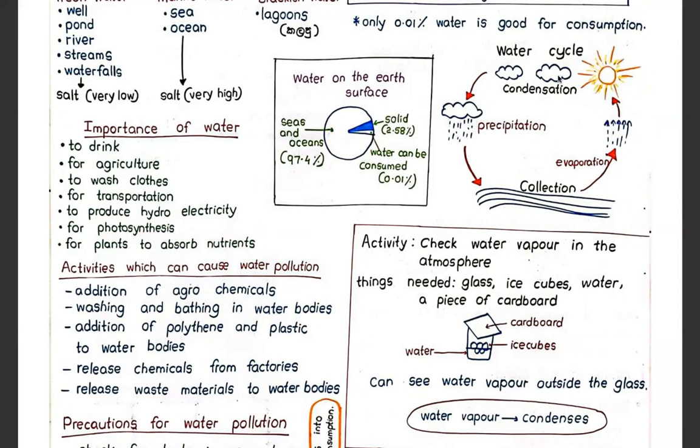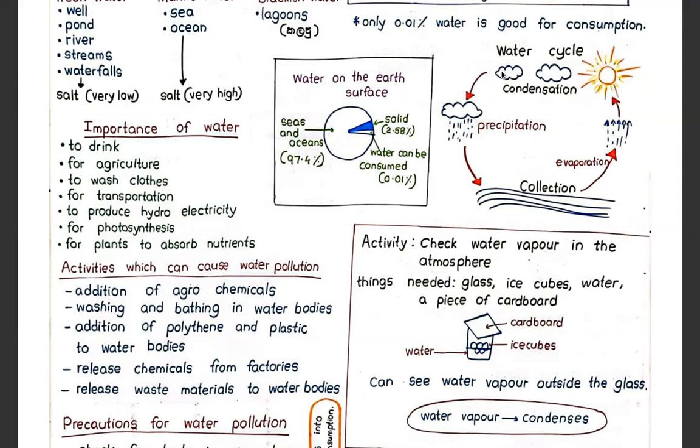Then let's have a look at the water cycle. You have condensation. Now, first of all, you need to draw collection. These are the water bodies. Water bodies are in the collection. We call it collection, right? Then the water will get evaporated. This is called evaporation. ජලය වාෂ්ප වෙනවා. When the sunlight is there, water gets evaporated. Then water will go and form clouds. We call it condensation.